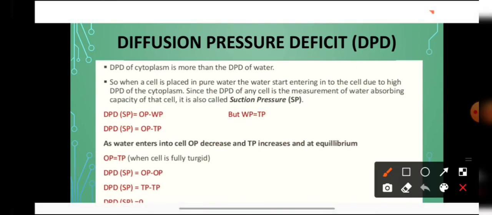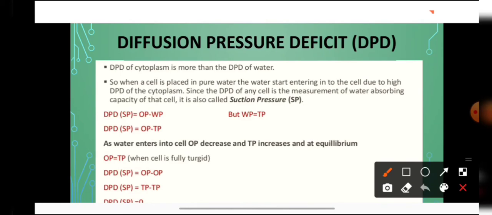The DPD of cytoplasm is more than the DPD of water. So when a cell is placed in pure water, the water starts entering into the cell. So the DPD of the cytoplasm, as we all know, due to the presence of solutes, is more than the DPD of the pure water. So when such a cell is placed in pure water, then naturally water will enter into the cell due to the high DPD of the cytoplasm. Since the DPD of any cell is the measurement of the water absorbing capacity of that cell. If the DPD is high, then naturally water will enter into the cell.